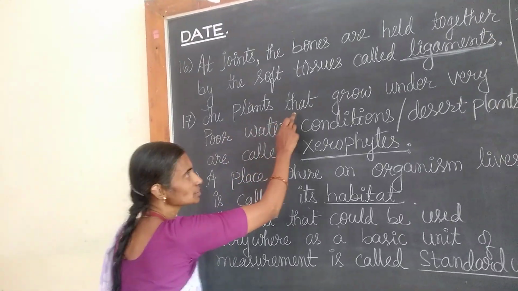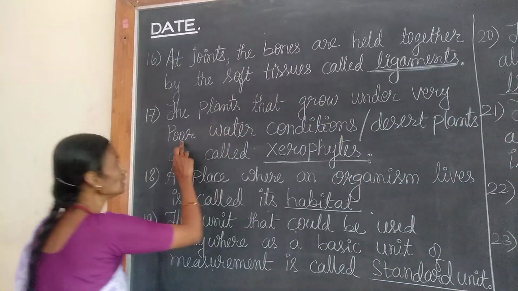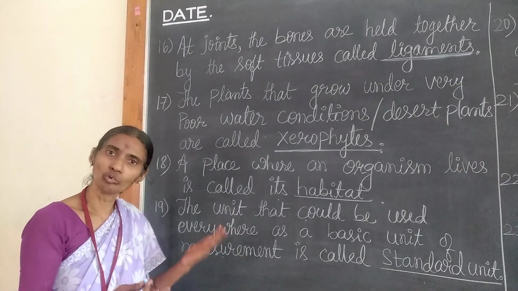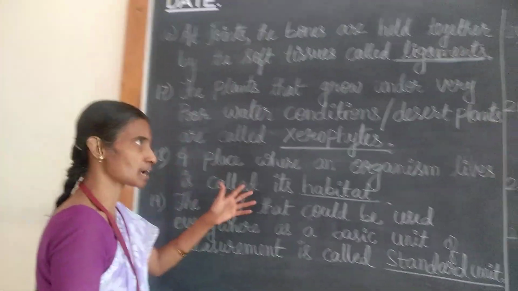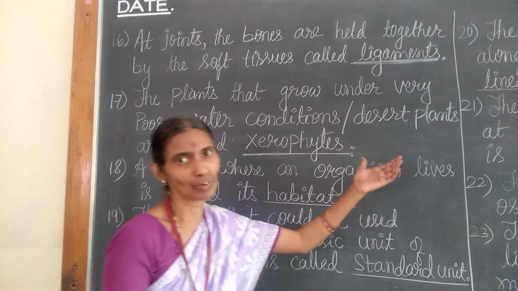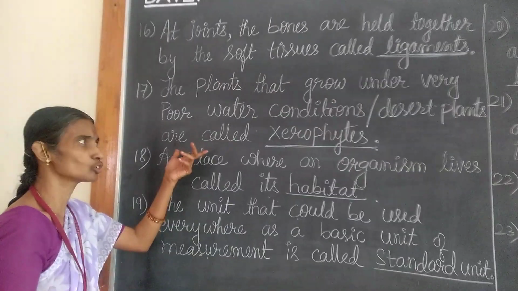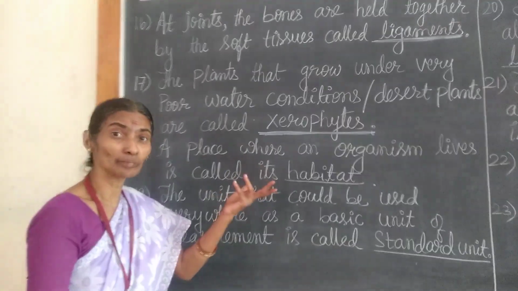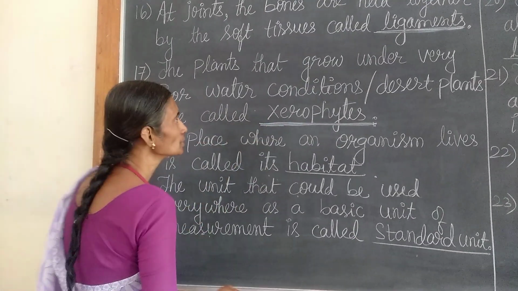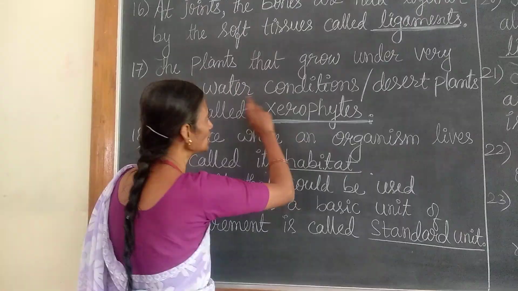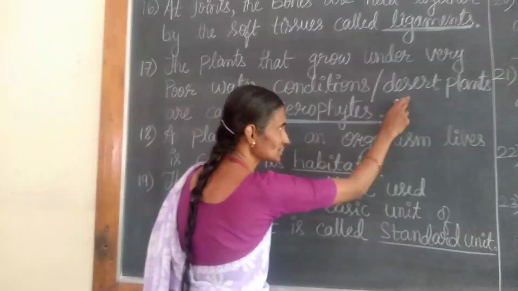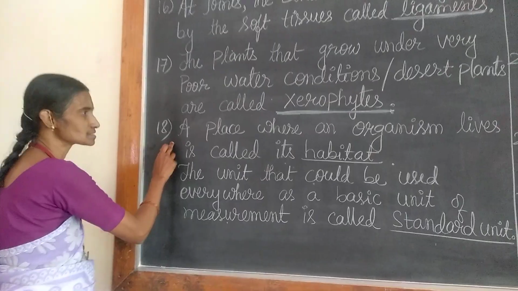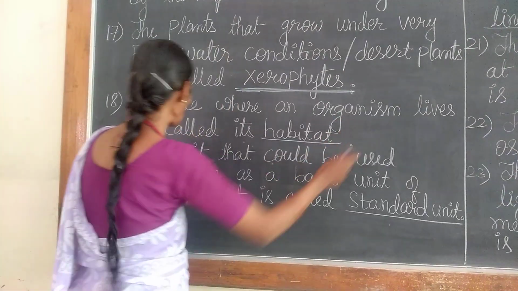Next, the plants that grow under very poor water conditions, means, you know, the scarcity of water, no water or less water available. We can say they are desert plants. Okay, desert plants are also called as what? Xerophytes. They have given a name called xerophytes. Okay, the plants which grow under very poor water conditions, or they are just as good as desert plants, are called xerophytes.